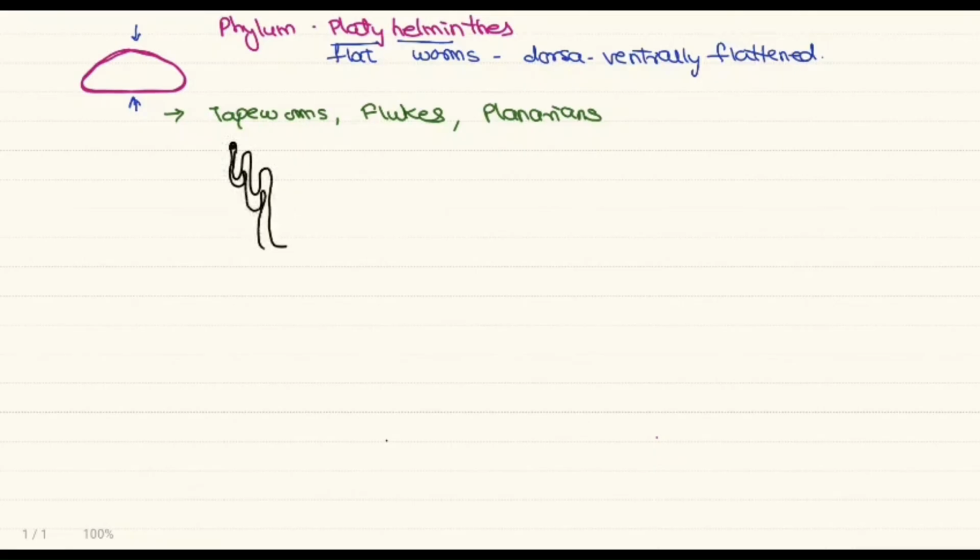The tapeworm has a ribbon-like body which shows external or pseudo-segmentation. Flukes have a leaf-like body and planarians also have a leaf-like body, right? So all these are flat leaf-like or ribbon-like structures. So remember the organisms, these may be tapeworms, flukes or the planarians.